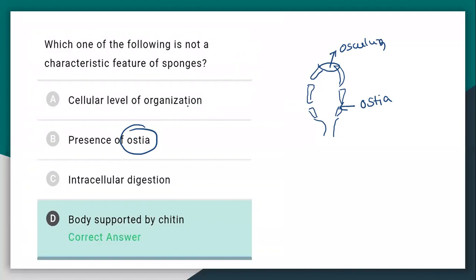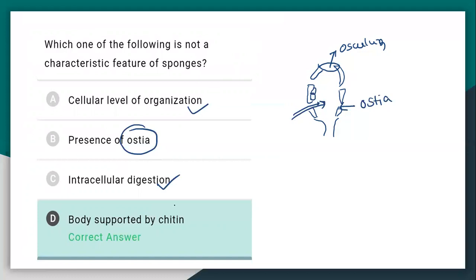They also have a cellular level of organization. Several cells are there, like choanocytes and pinacocytes. Choanocytes are flagellated; due to the water current, food particles enter, and digestion is intracellular.